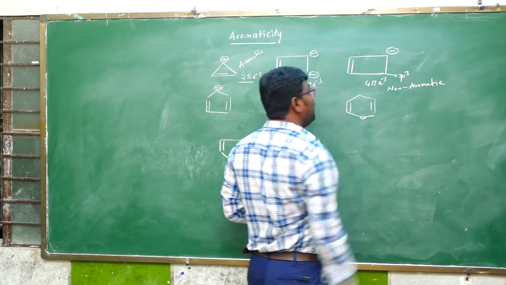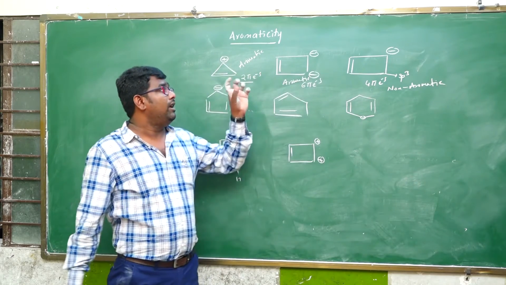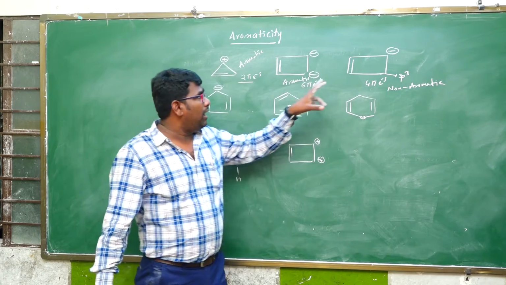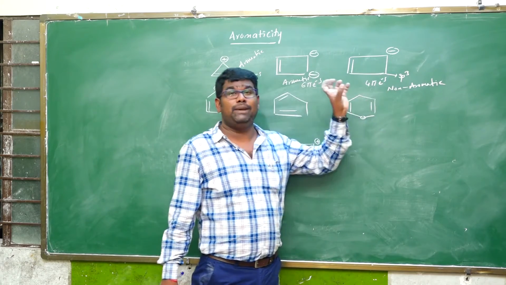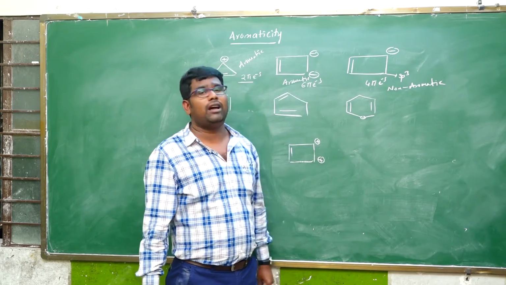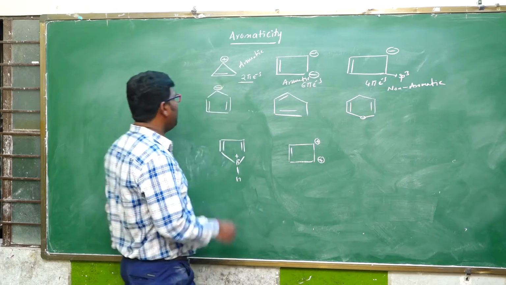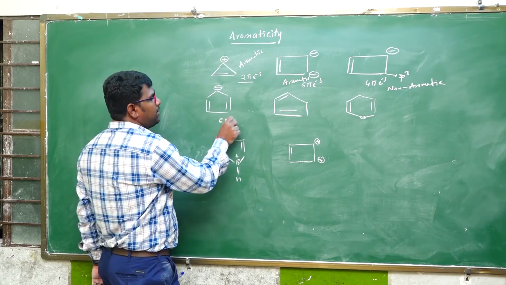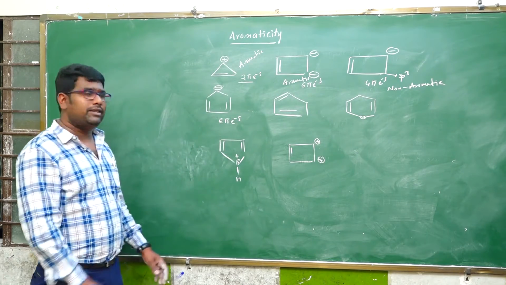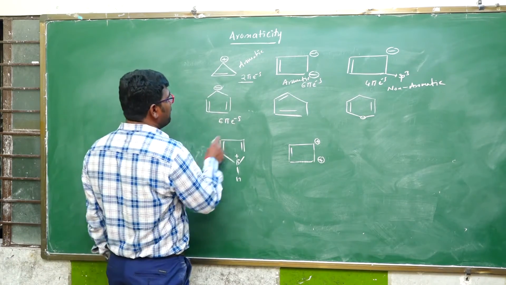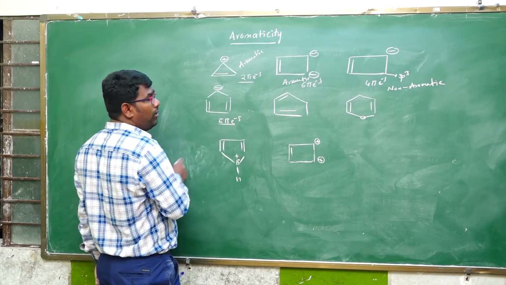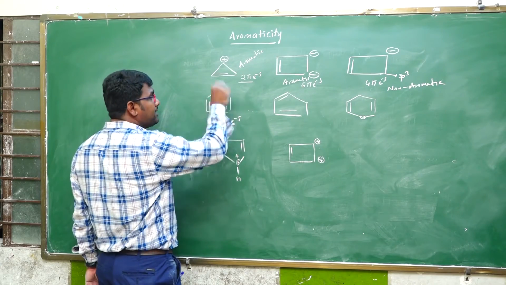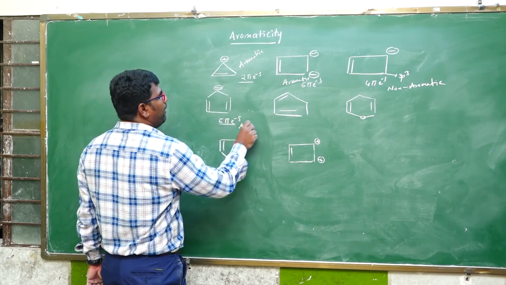Non-aromatic. So I have given a simple trick. Any organic molecule having any carbon that is sp3 means directly a non-aromatic compound. And next here, 2 double bonds plus 1 negative charge, 6 pi electron system. It obeys Huckel rule, complete conjugation, cyclic, planar, therefore aromatic.